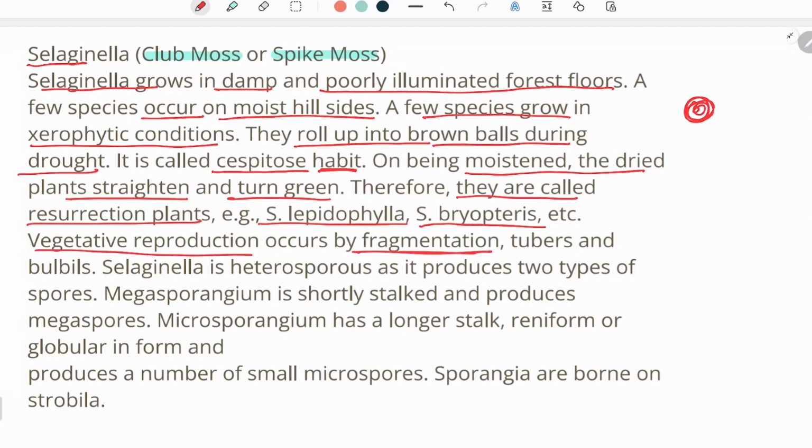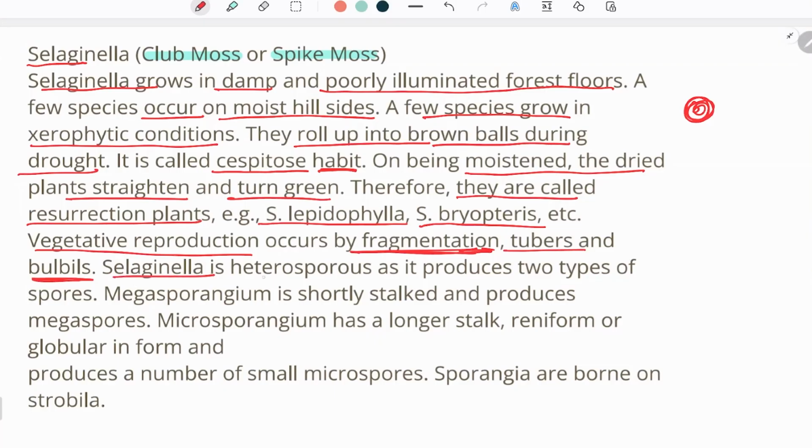We very well know that in vegetative reproduction, the spore and gamete formation doesn't take place. It takes place by a part of the plant which gets germinated nearby in the soil, and a new plant body grows. So the vegetative reproduction occurs by fragmentation, tubers and bulbils. Tubers and bulbils are formed, by which the vegetative reproduction takes place.